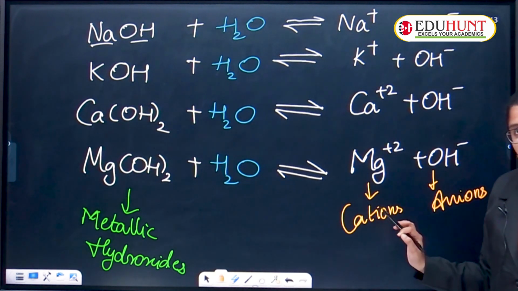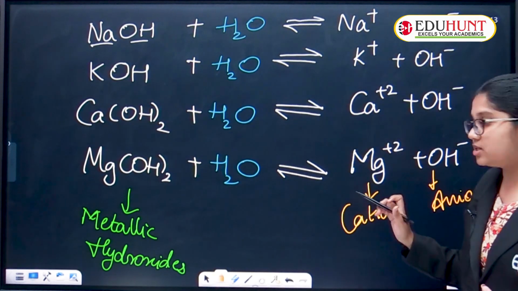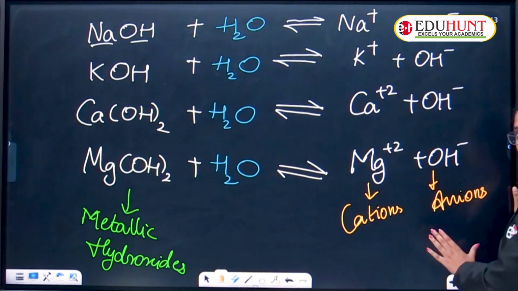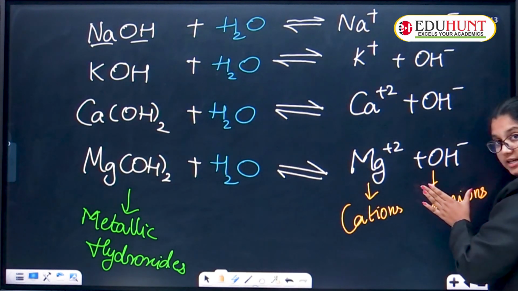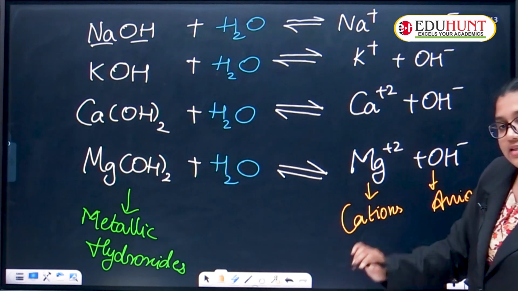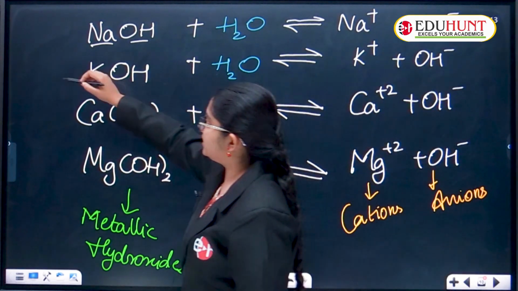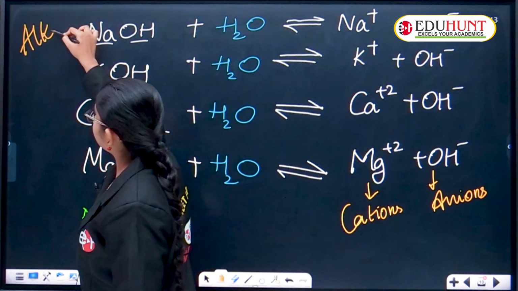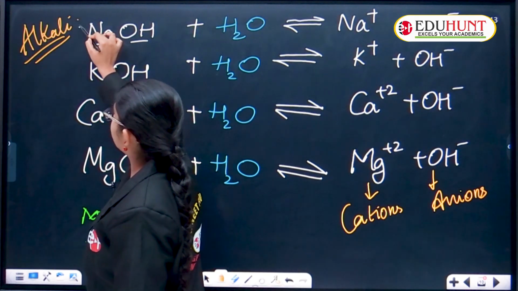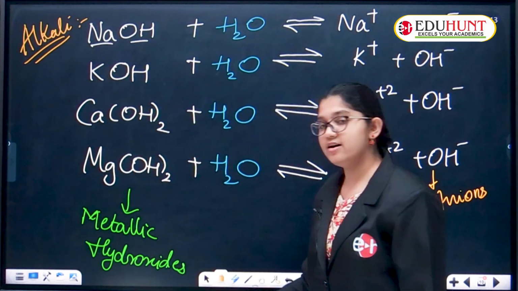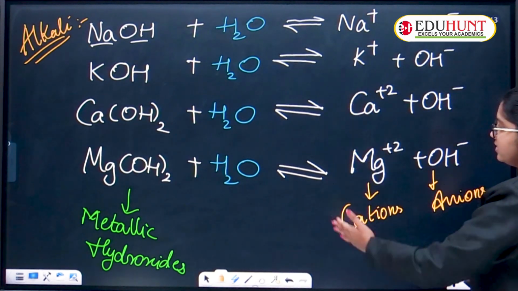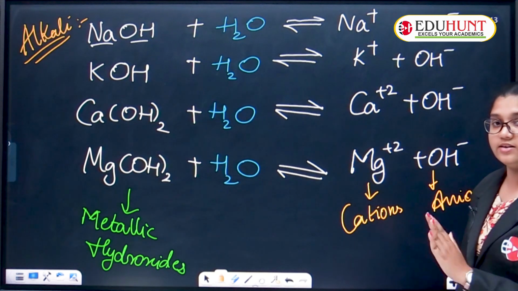So wherever a compound dissolving in water furnishes OH minus ions as the only negative ions, it is called an alkali. These are examples of alkali in the category of metallic hydroxides.